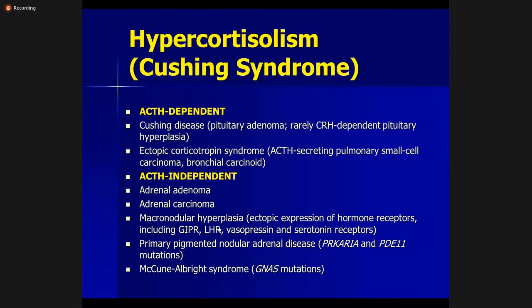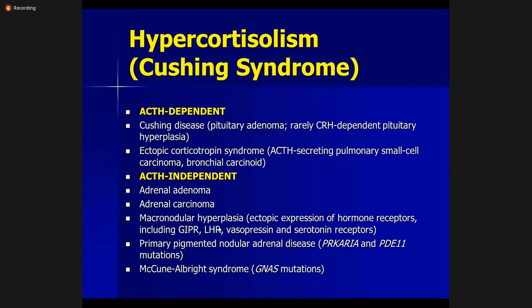So the adrenal gland can hypersecrete glucocorticoids. Two major causes are present. These are adrenal adenoma and adrenal carcinoma. Usually there's a 50% incidence of both the adrenal adenoma and carcinoma. So a tumor in the adrenal gland can be an adenoma or a carcinoma, which is secreting cortisol.